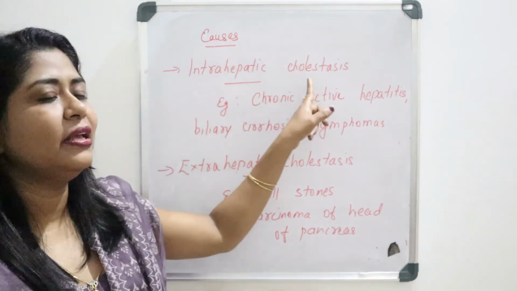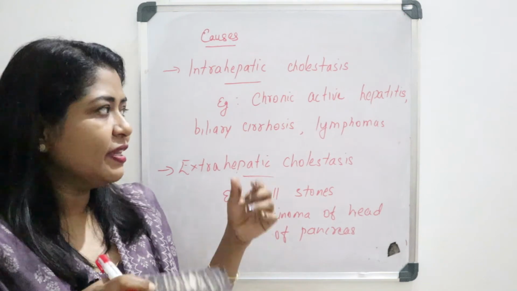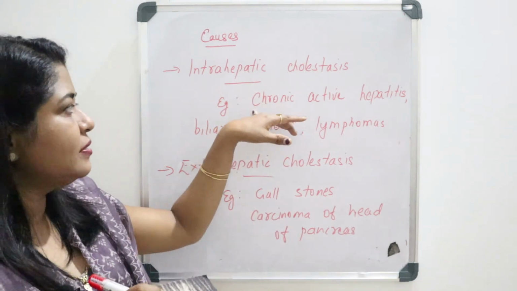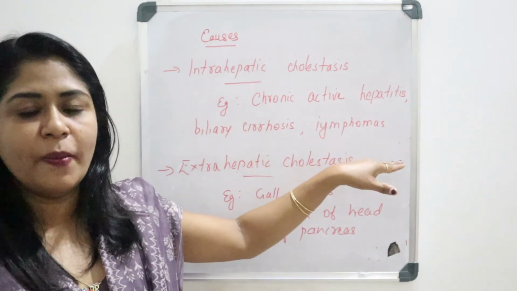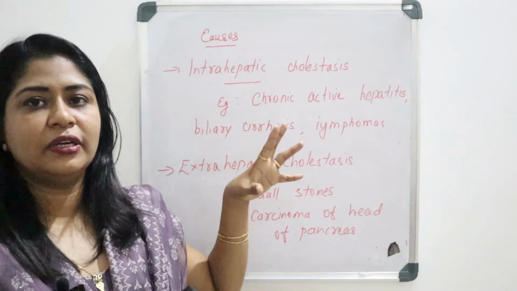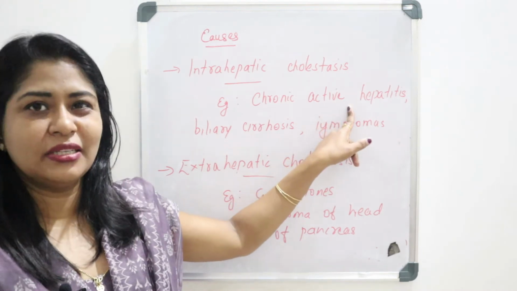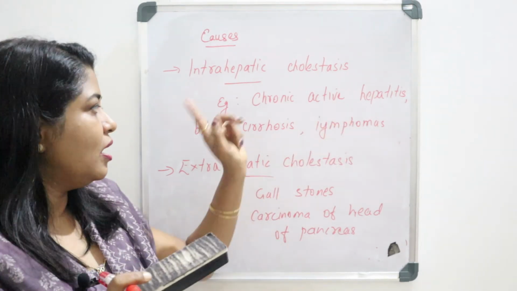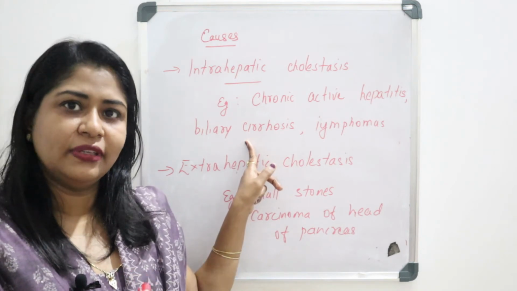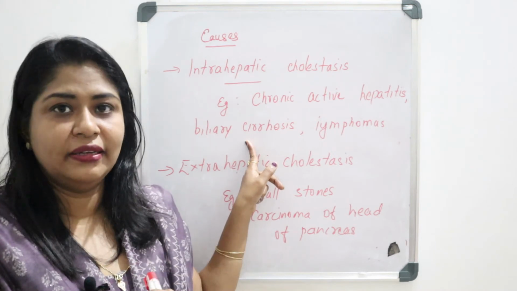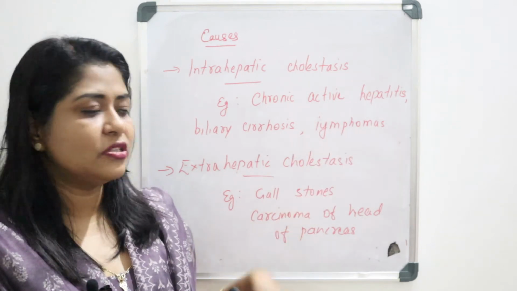And intrahepatic cholestasis means something related to the liver, inside the liver. Here we can see cholestasis or obstructive jaundice, with conjugated hyperbilirubinemia, in chronic active hepatitis, biliary cirrhosis and lymphomas. Chronic active hepatitis is a chronic liver inflammation. Biliary cirrhosis is a progressive damage of the liver due to the buildup of bile in the liver, which results in bile duct damage. And lymphomas are a cancerous condition.